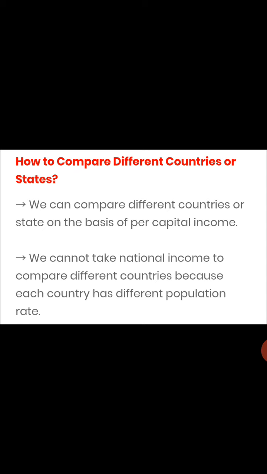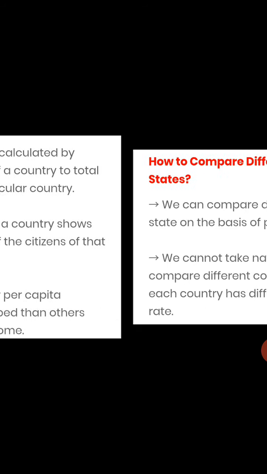So family A's expenses are less, so their savings would be more because they are spending less. At the same time, family B having the same income as A has more expenses. So for comparing two countries also, just the total income is not enough because the population differs.